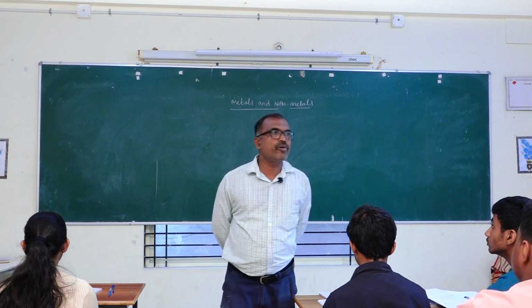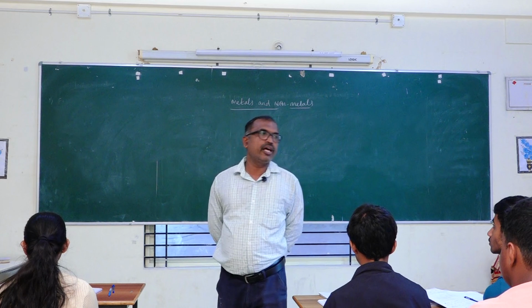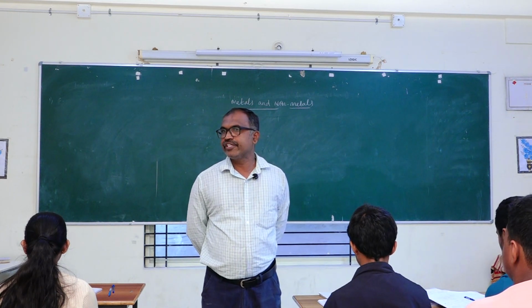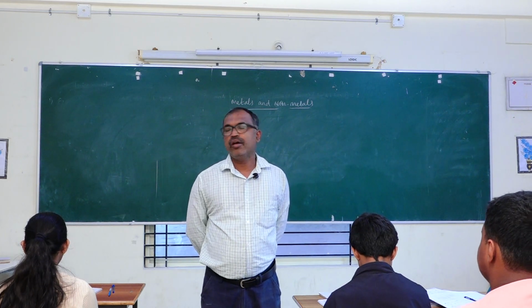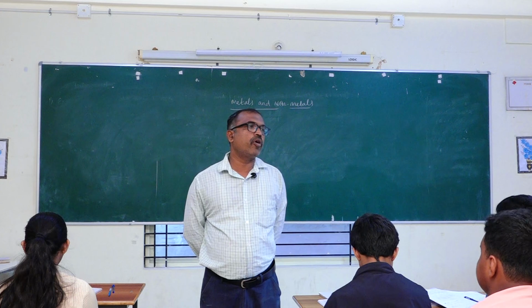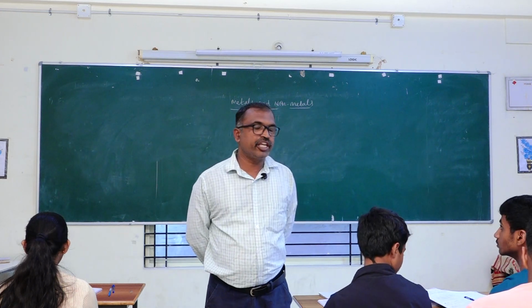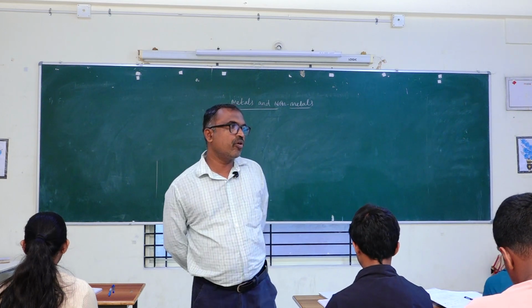So these are some of the exceptional cases we study in metals and non-metals with respect to physical properties. At least you have to write 4 points. In the examination, they may ask you to write the physical properties of metals and non-metals. Like that, they are going to ask the question.